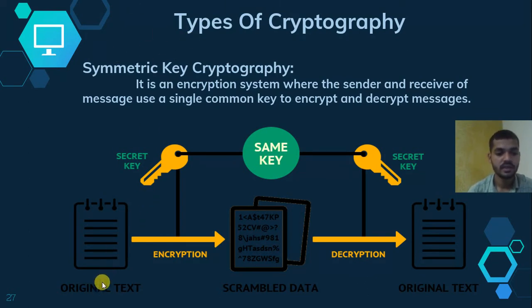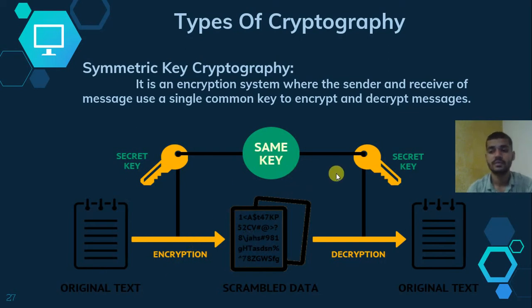See here in the figure, here is the original data. It is encrypted by the secret key and becomes scrambled data, meaning the ciphertext, which is unreadable by any middleware. The receiver receives that message and decrypts it using the secret key, and receives the original text. Both users use the same secret key for encryption and decryption, and they communicate with each other.